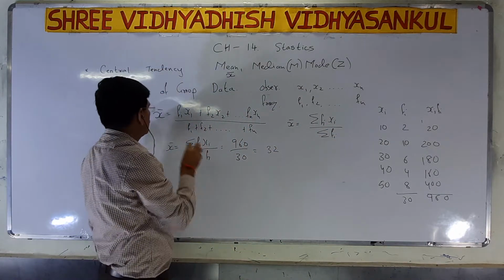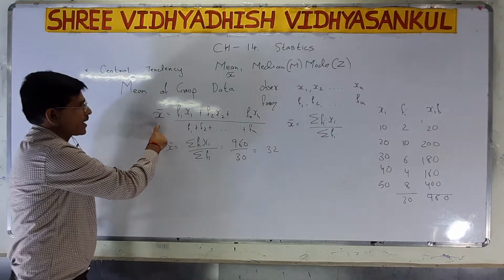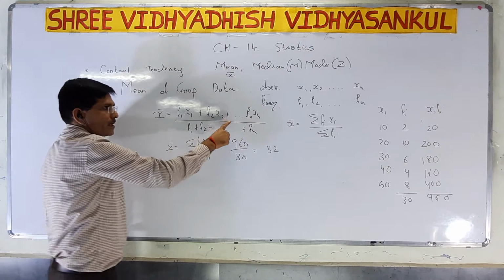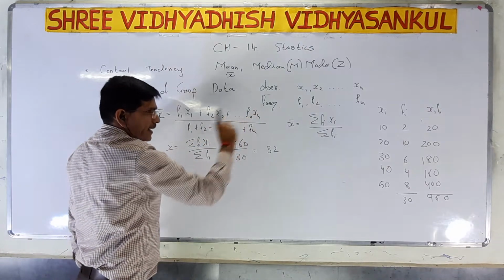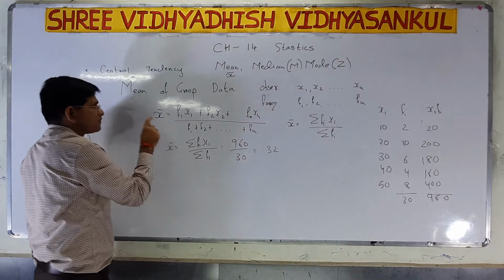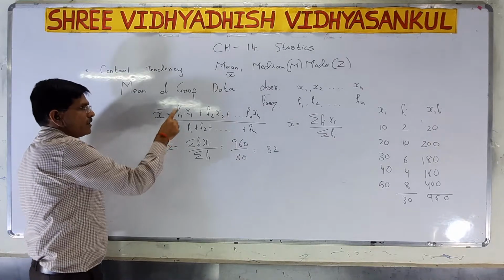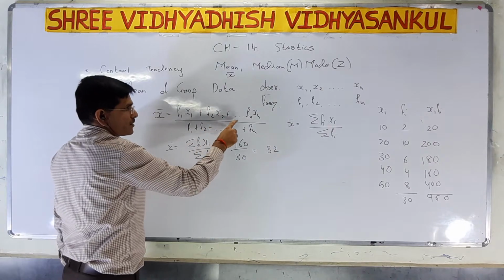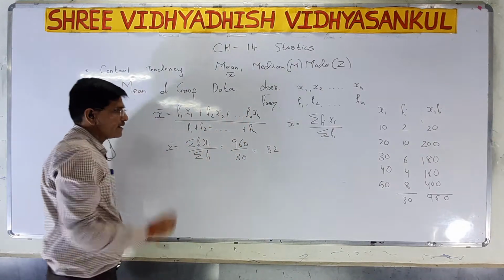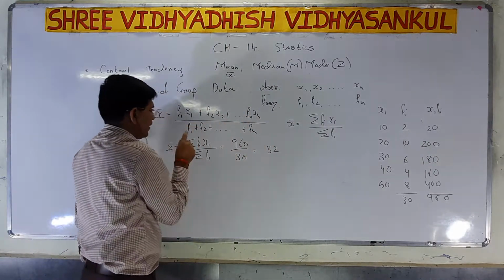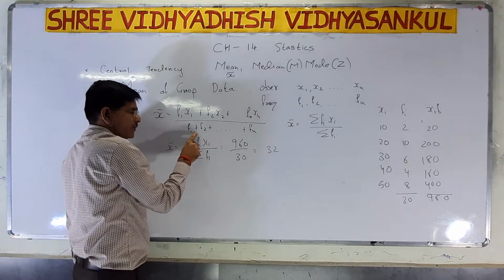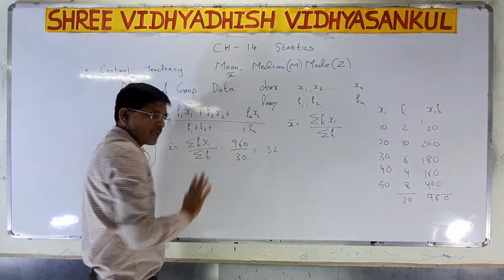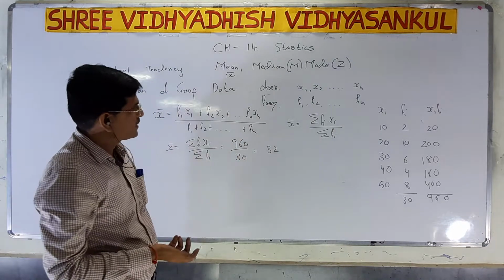Now what do we have to do? X bar is equal to f1 x1 plus f2 x2 plus dot dot dot plus fn xn, divided by f1 plus f2 plus up to the last term, that is fn.